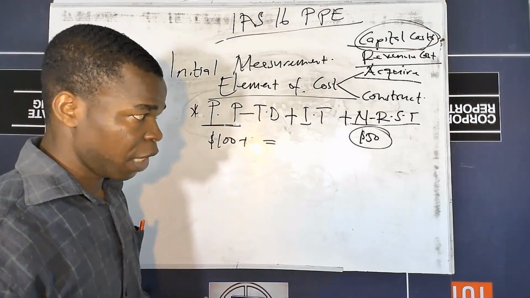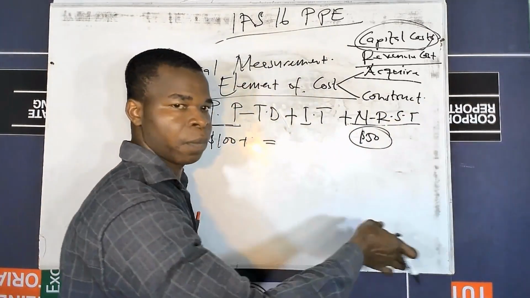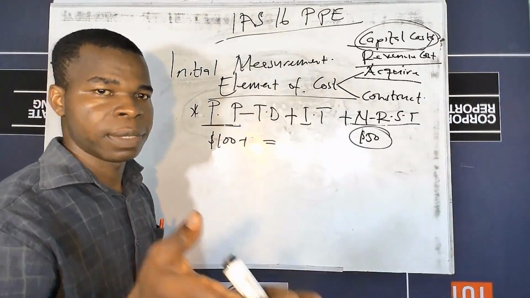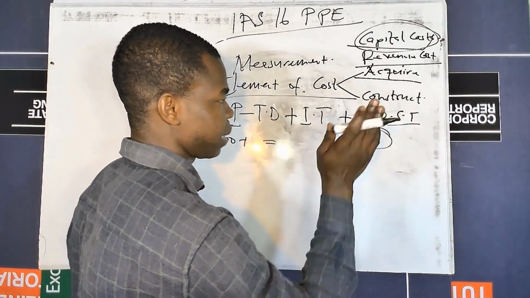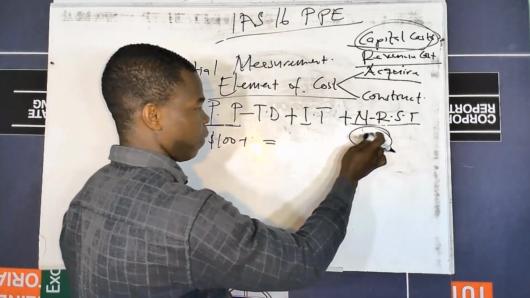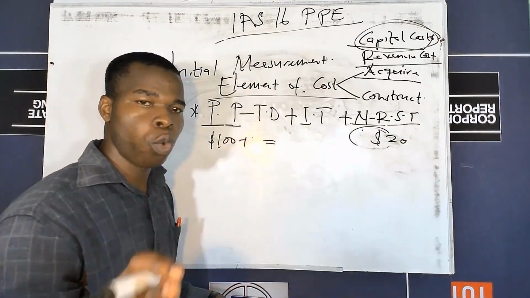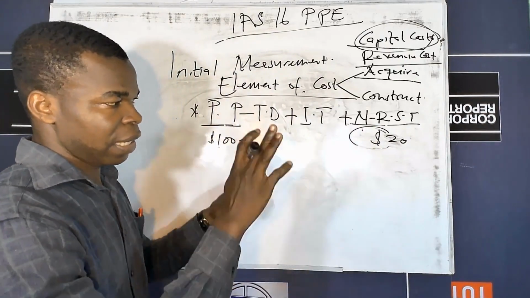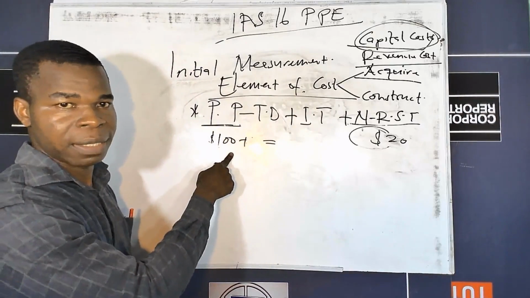Again, sometimes you'll be given what we call refundable sales tax. If you are given refundable sales tax, these are a few other exceptions. Let's say the refundable sales tax is 20, and you have been told that the refundable sales tax is included in the purchase price.